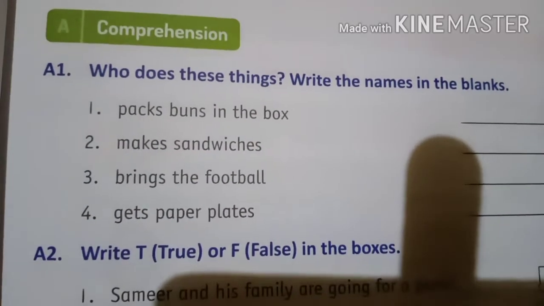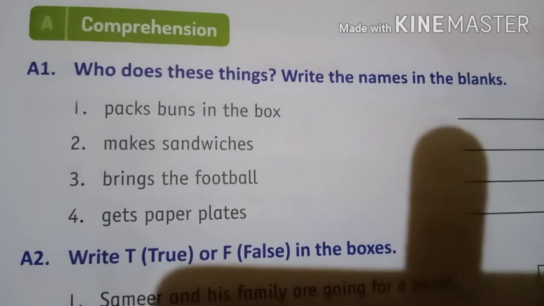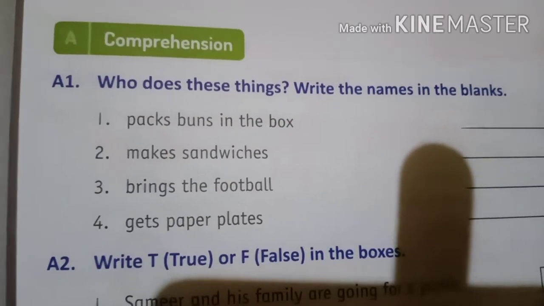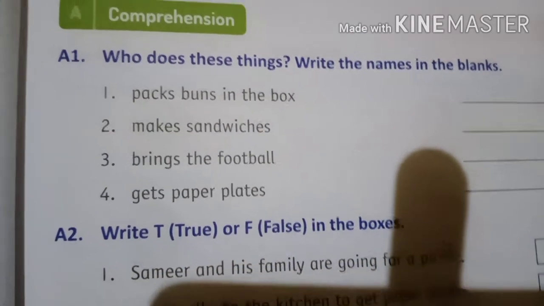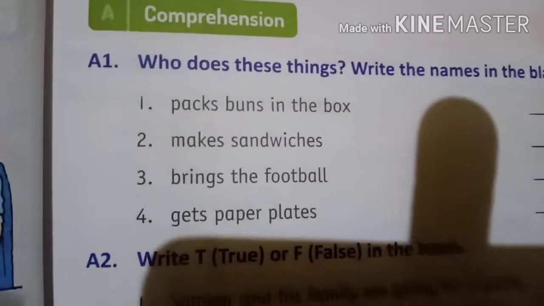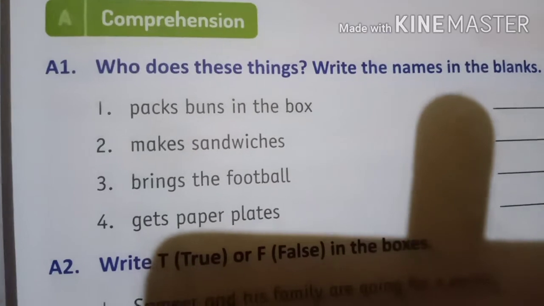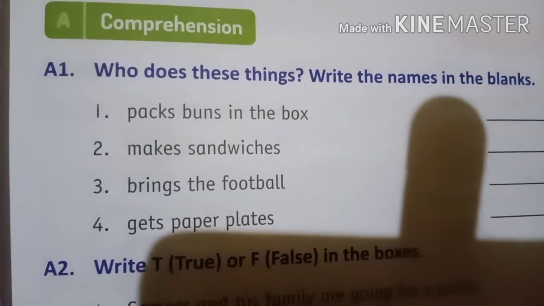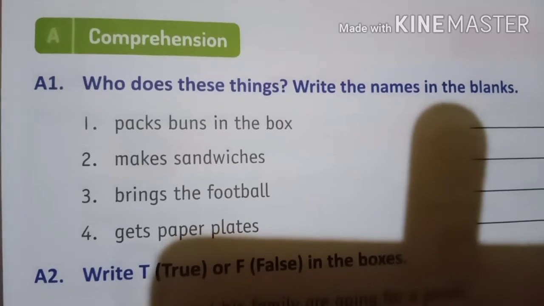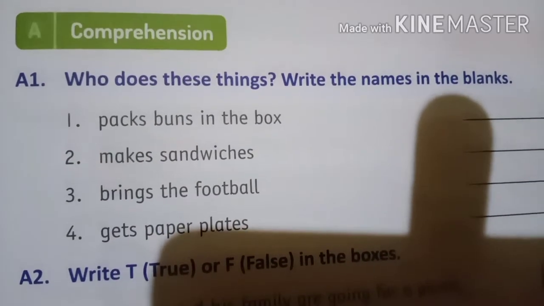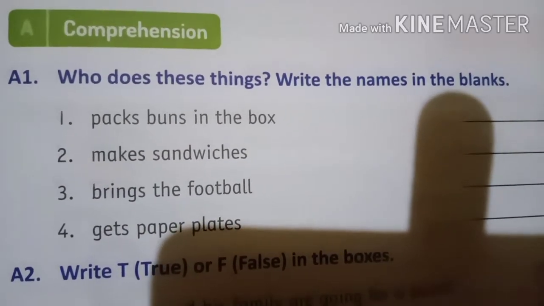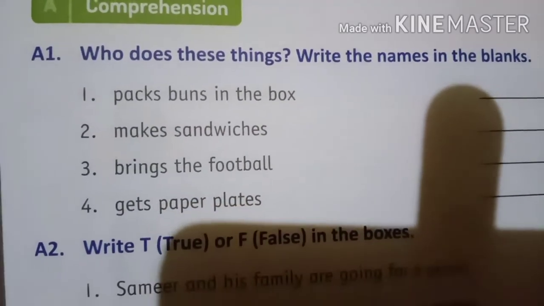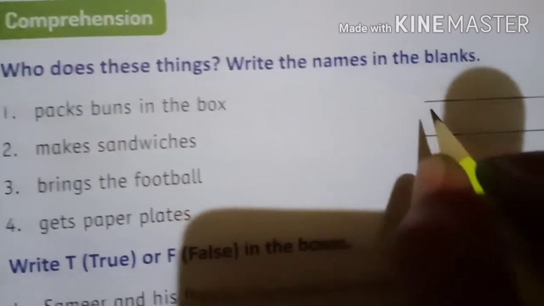Dear students, open your textbook, page number 15, the comprehension part from the lesson Going for a Picnic. I will read the first one. A1. Who does these things? Write the names in the blanks. The first one, packs buns in the box. Who did this? Yes, Samir. So write in the blanks.